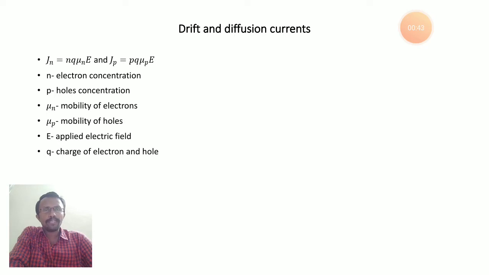Now if you see the drift current of electrons and the drift current of holes, the electron drift current Jn is equal to n q mu n into E, and for holes Jp is equal to p q mu p into E. Already we know n is the electron concentration, p is the hole concentration, mu n is the mobility of electrons, mu p is the mobility of holes, E is the applied electric field, and q is the charge of an electron or hole. Next we will see diffusion current.